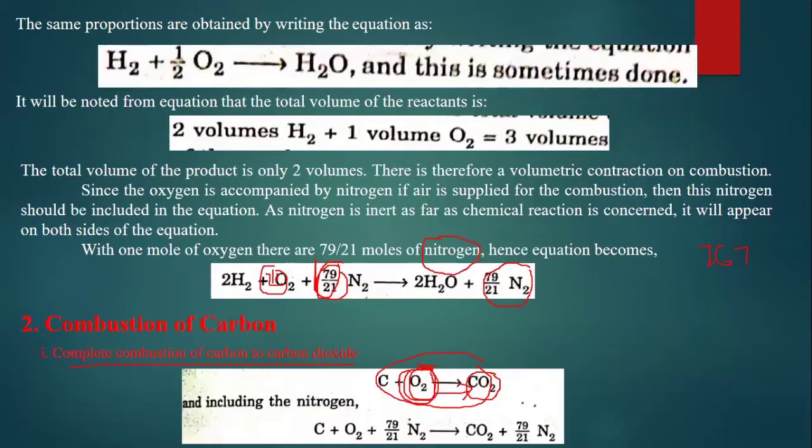So that's why this nitrogen component also needs to be taken. How many moles of nitrogen should be taken? Here the nitrogen constant is only 79 by 21. So for C plus O2, I am going to add the nitrogen constant to the whole equation. That is C plus O2 plus 79 by 21 N2 gives rise to, if it is complete combustion, CO2 plus 79 by 21 nitrogen. On both sides I have added this nitrogen constant.